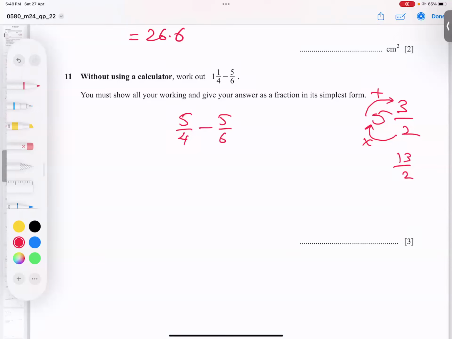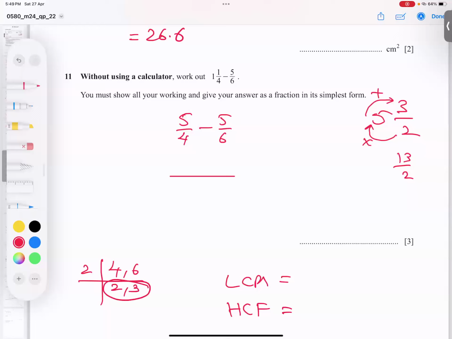Now here I have seen some students write the LCM like 24. They multiply them, totally wrong. Why? Because by definition, students, in the denominator, we always get the LCM. And LCM is not like this. And I want to tell you here an extra definition of LCM and HCF, just for extra knowledge. LCM and HCF. So let's see how we can find. 2 common, 2 twos are, 2 threes are. Can I divide further on the common table? The answer is no. So this 2 is called the highest common factor. So 2.